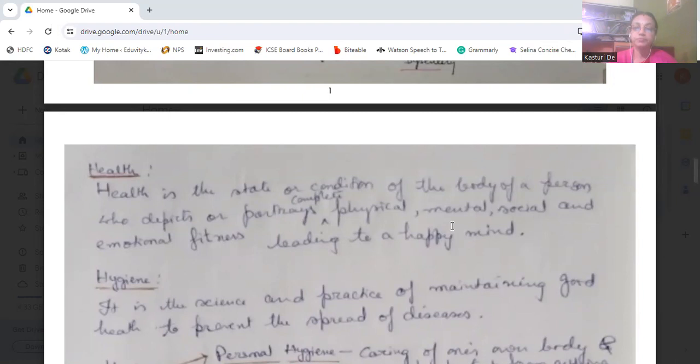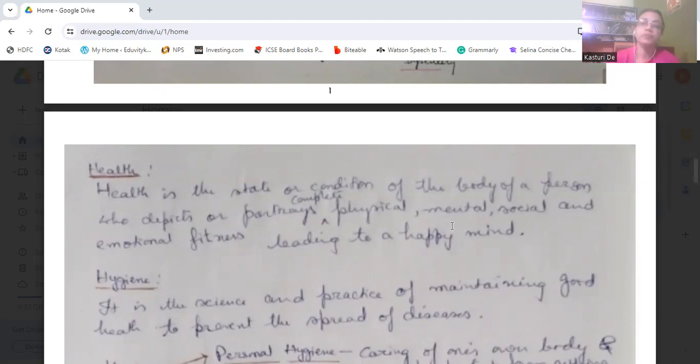One of the ways by which we can keep our mind happy is through meditation. That also keeps our mental as well as physical health better, and keeps us emotionally fit, and even the society remains fit.